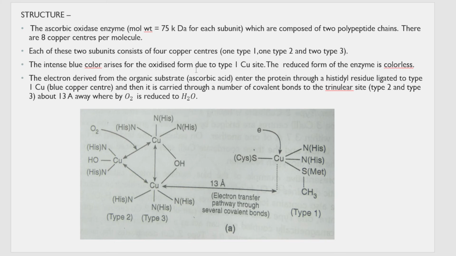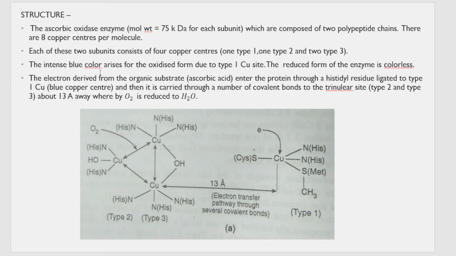This is the structure of just one of the subunits. In the same way, there is one more subunit containing 4 more copper atoms. So in each subunit there are 4 copper atoms, and 4 plus 4, together there are 8 copper atoms. These copper atoms are of different types. One copper atom is of type 1, one is of type 2, and two are of type 3.